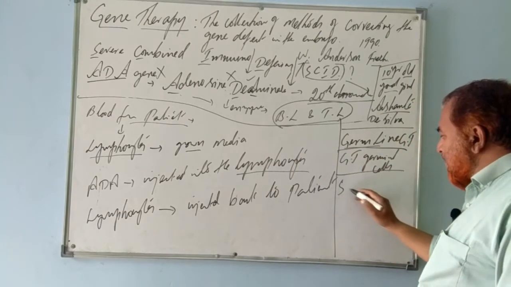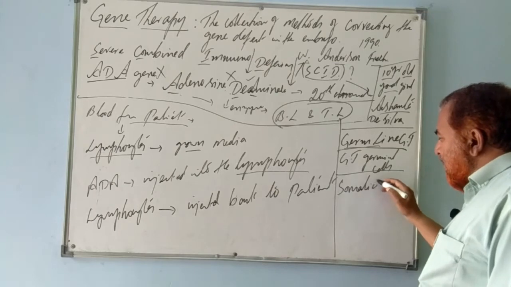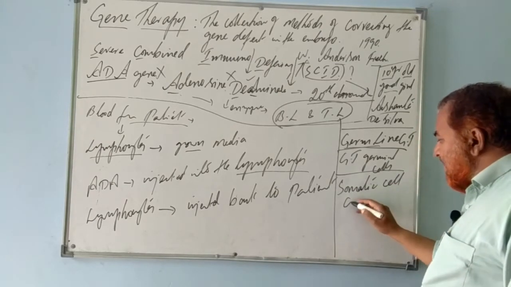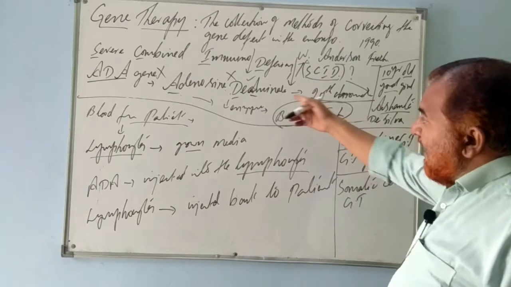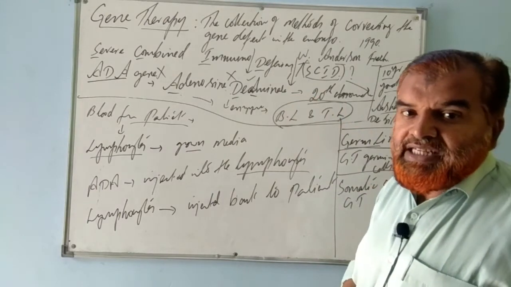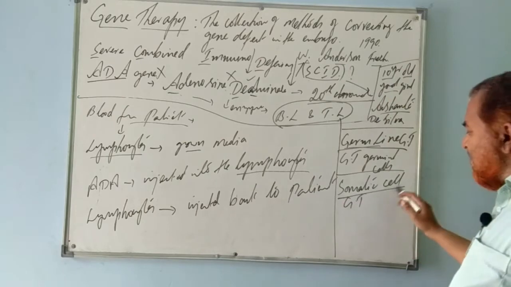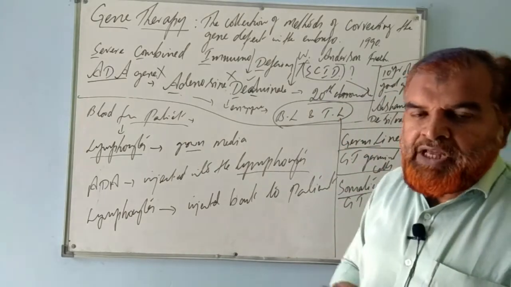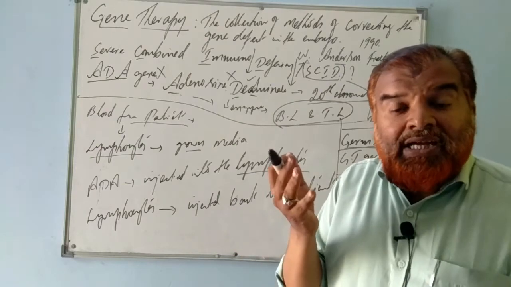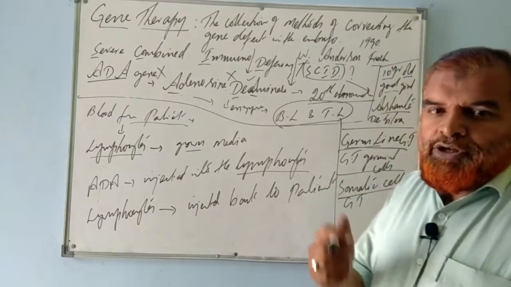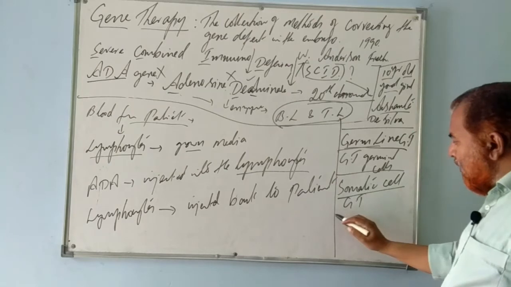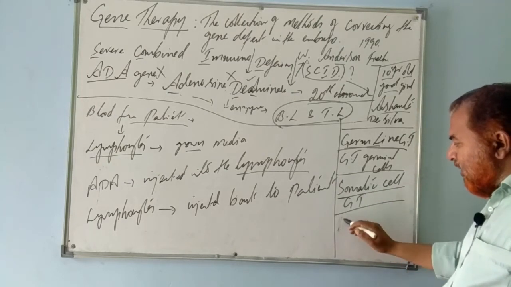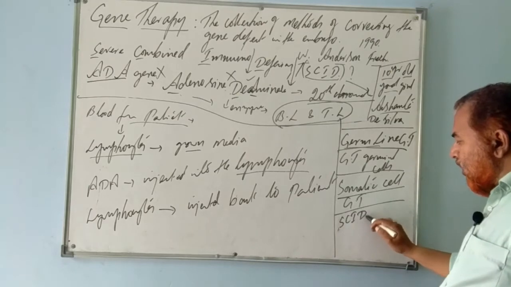The other is very simple: somatic. This word you might have heard many times. Somatic cell gene therapy. Why? Because the 20th chromosome is not a sex chromosome, not a germinal chromosome, it's a normal, somatic chromosome. So by somatic cell gene therapy, SCID can be cured.